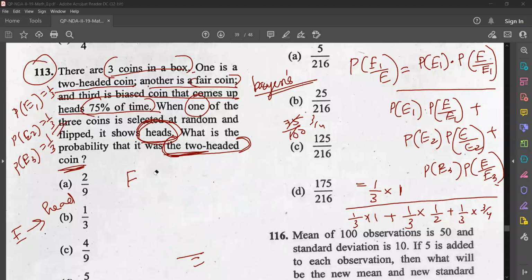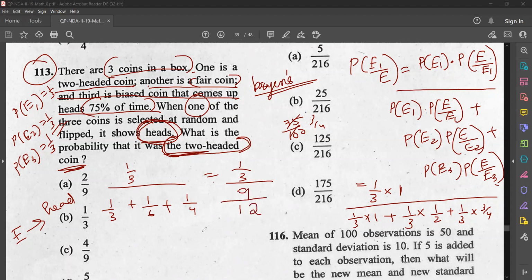So that will get us 1 by 3 divided by 1 by 3 plus 1 by 6 plus 1 by 4. So 1 by 3 divided by, the common denominator is 12. So it is 4 plus 2 plus 3, that is 9 by 12.